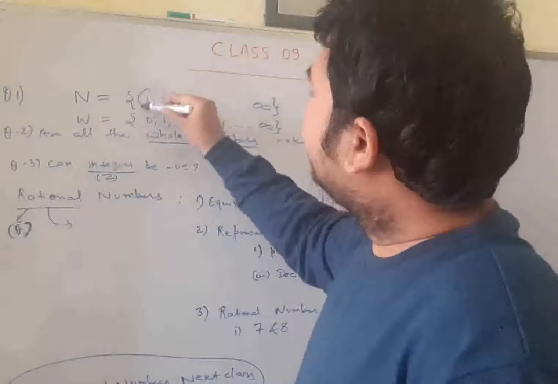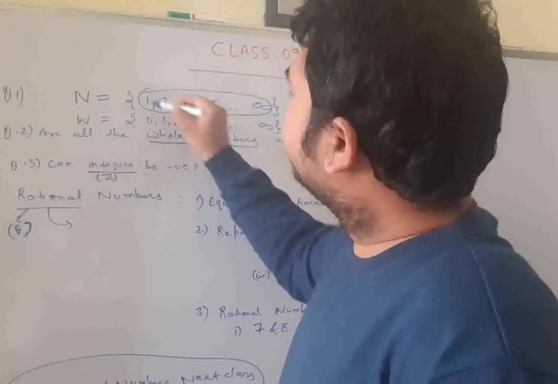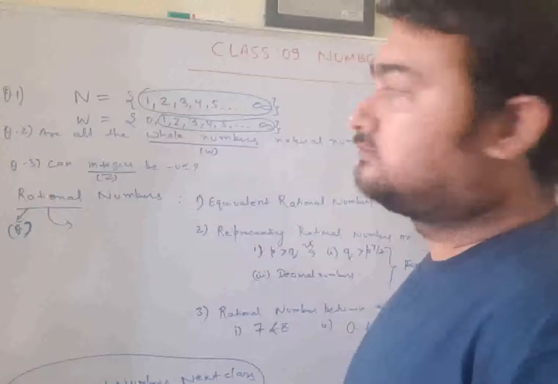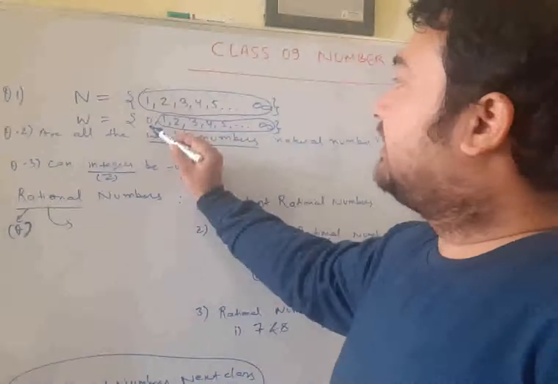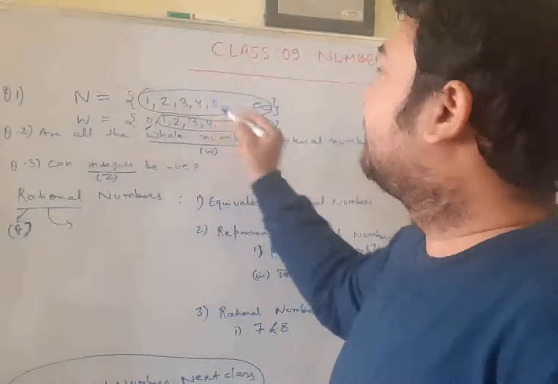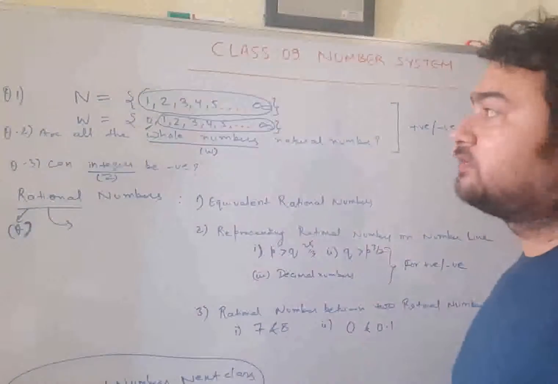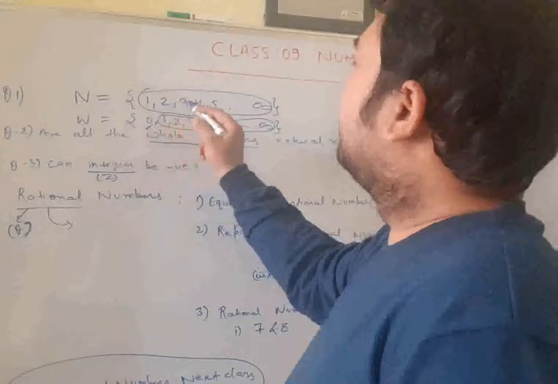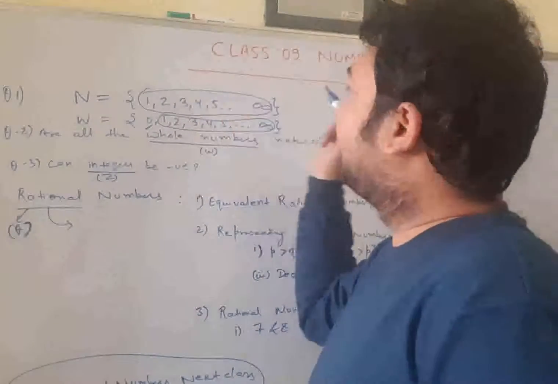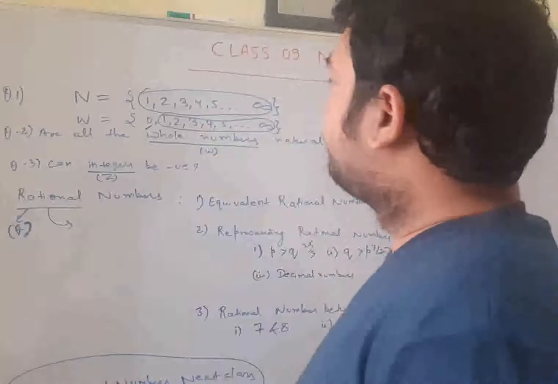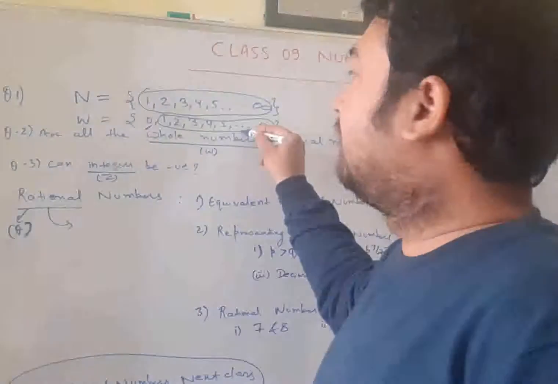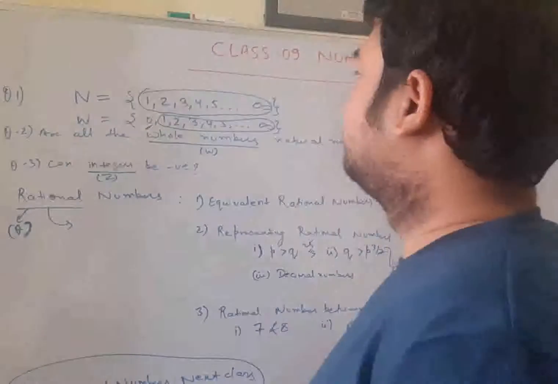So are all these numbers included inside this? Although it also has an additional number 0, it also includes all the numbers that are given in the natural numbers. So every element of this natural number set, this collection, is a part of this whole number set by default.